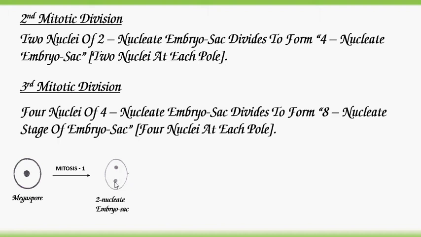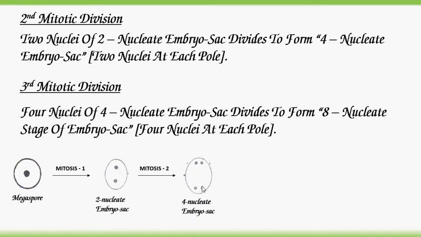And these 2 nuclei undergo mitosis division, second mitotic division, and form 4 nucleate embryo sac. So after first mitotic division, each pole has 1 nucleus, and after second mitotic division, each pole has 2 nuclei. So total 4 nuclei are present in the embryo sac stage.